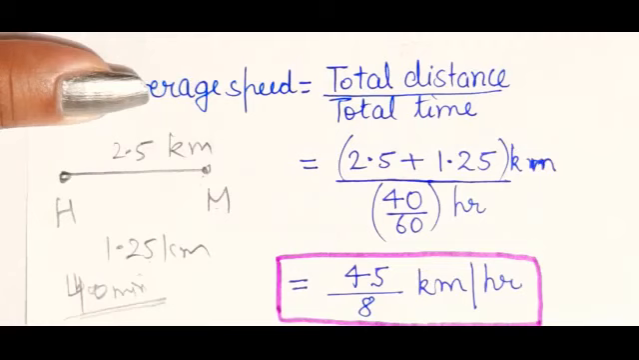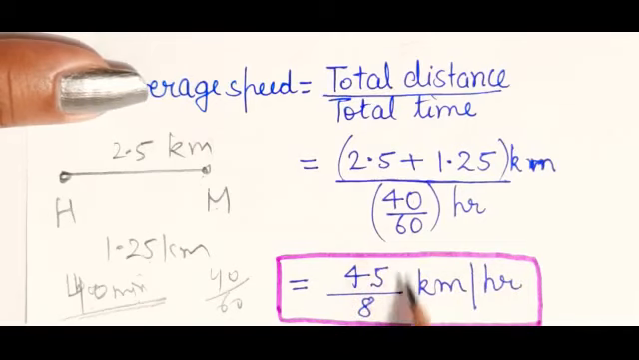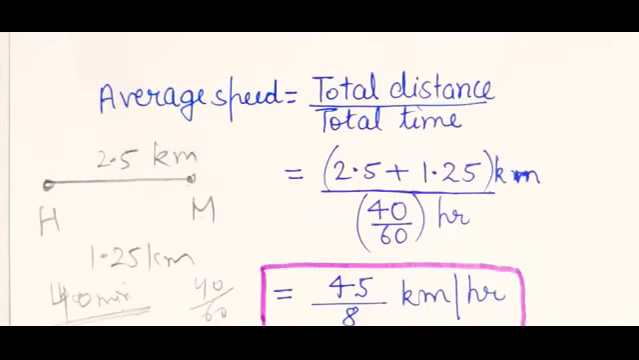40 minutes. It is given in the question. Convert this 40 minutes into hour. That will be 40 divided by 60. Just calculate this. You will get the answer. The answer is 45 divided by 8 km per hour. You can convert into decimals also. Right? So this was the answer.